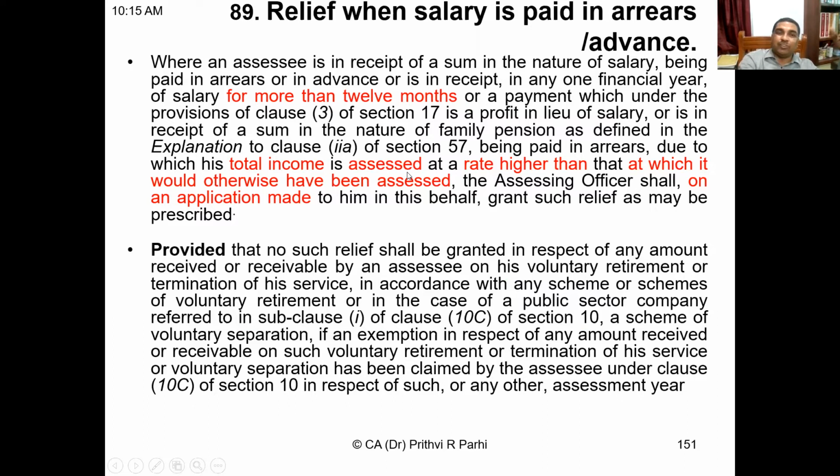Suppose it would otherwise have been assessed at a lower rate, but since he is receiving salary for more than 12 months, his total income is now assessed at a higher rate. Then in this situation, the assessing officer shall, on an application made to him in this behalf, grant relief.